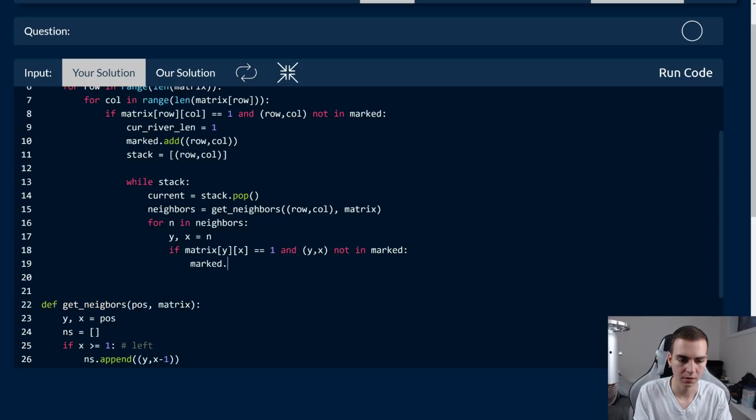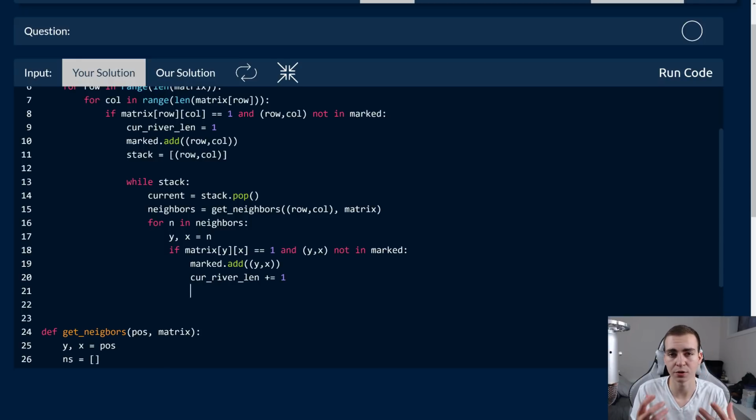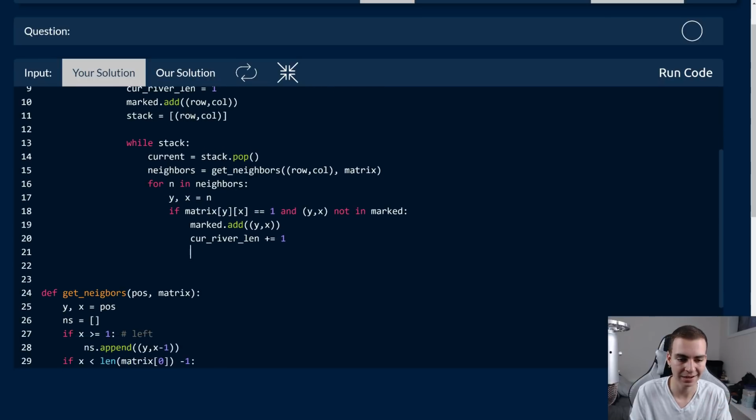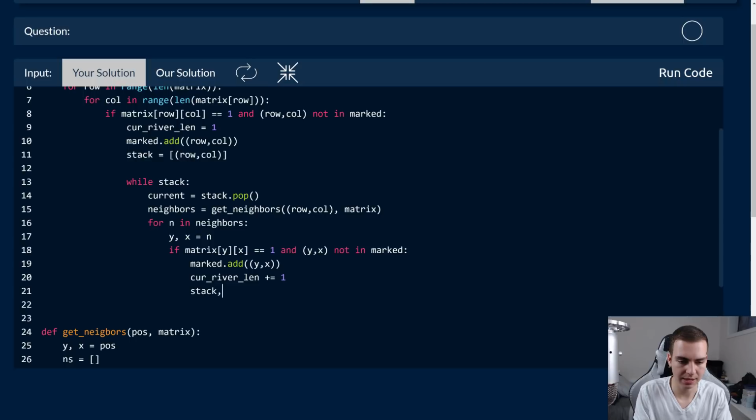So we'll say marked.add((y, x)), cur_river_length += 1 because this is just another component of the river that we found, so we need to add it. And then finally, we will add it to the stack. So we'll say stack.append((y, x)).